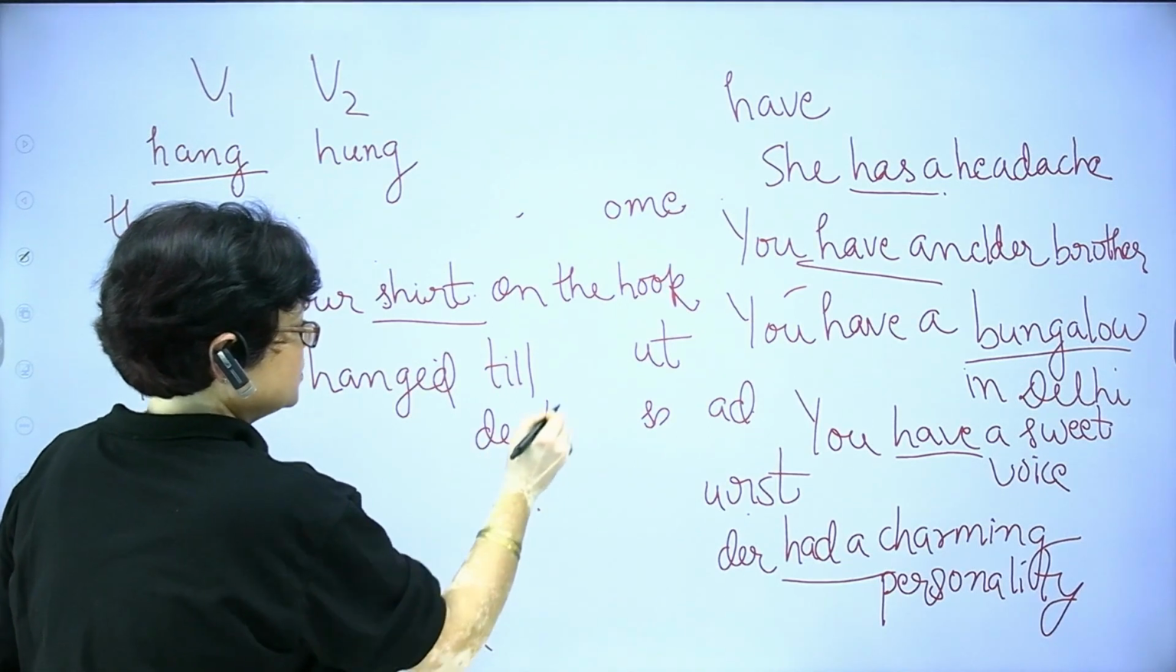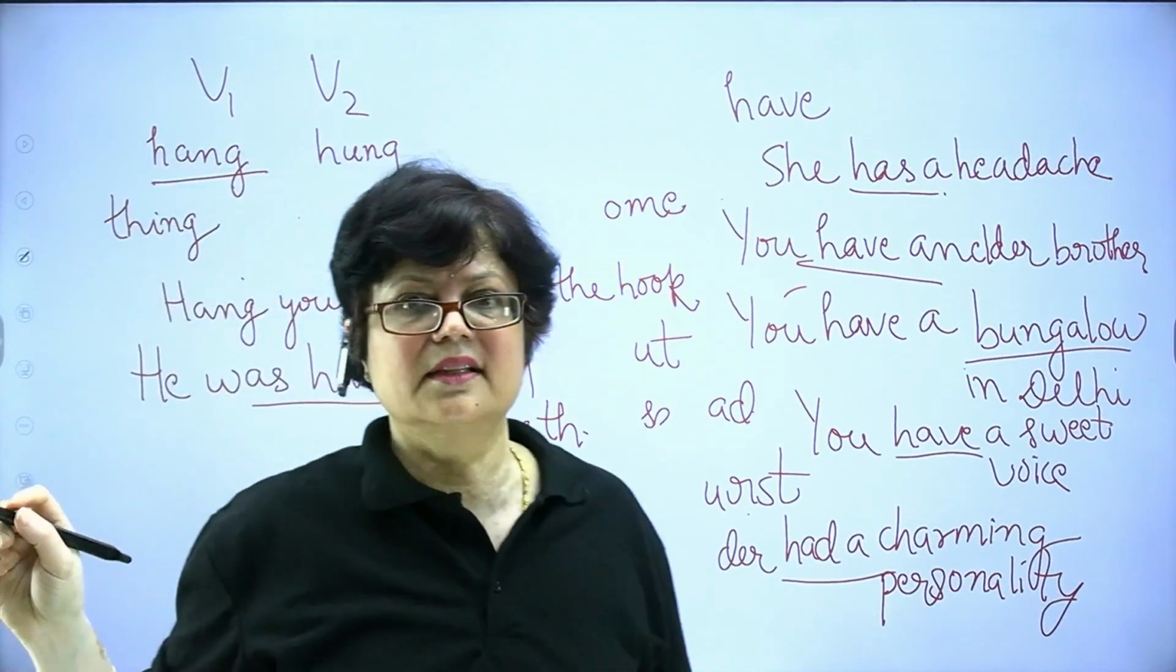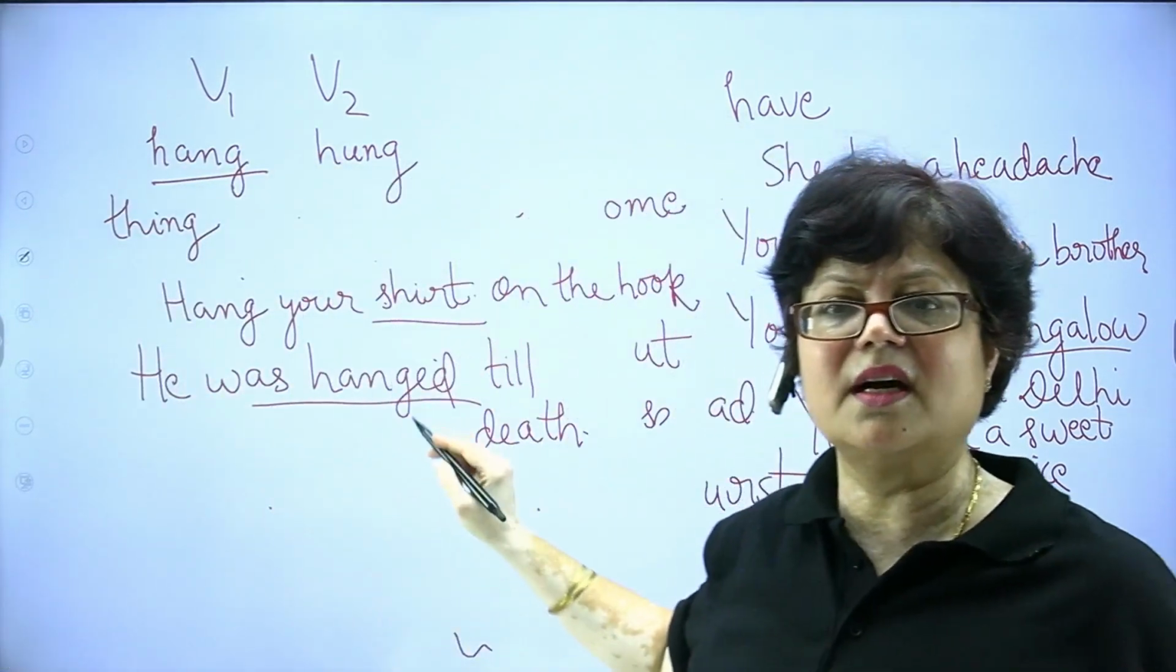He was hanged till death. He was hanged till death. We are talking about a person. We are talking about a human being.